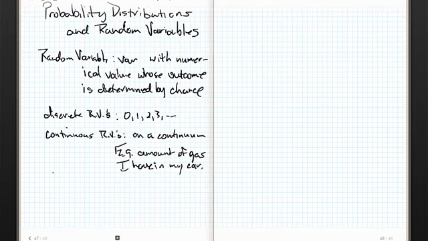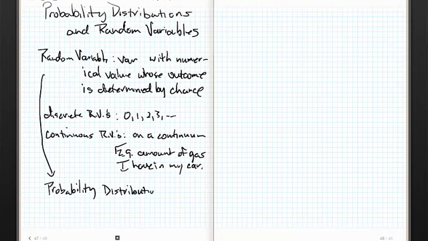Now, what we're going to build from these is called a probability distribution. So we take these random variables and we organize them into a probability distribution. And very much like our frequency distribution, remember we've heard of distributions before, what we get is sort of a graphical account of what's going on. Now, I'm going to build a probability distribution, but before we do that, I need to set the requirements for a probability distribution to be a probability distribution.